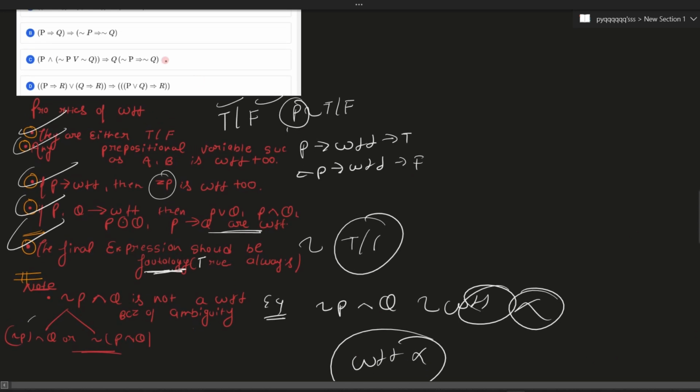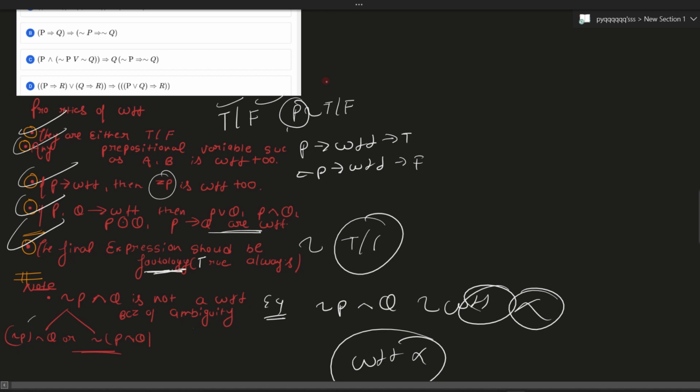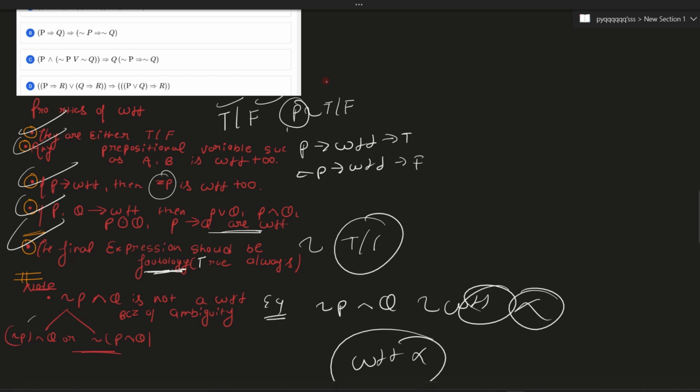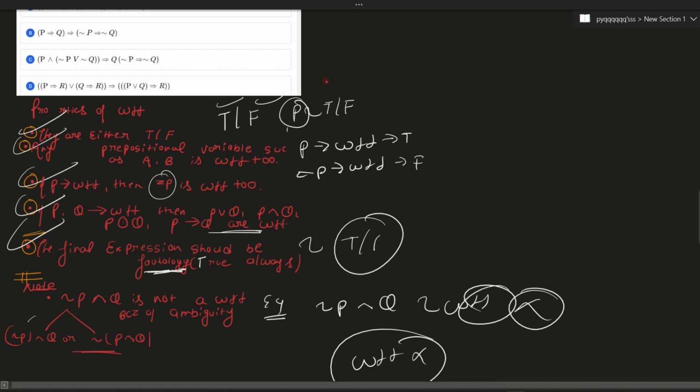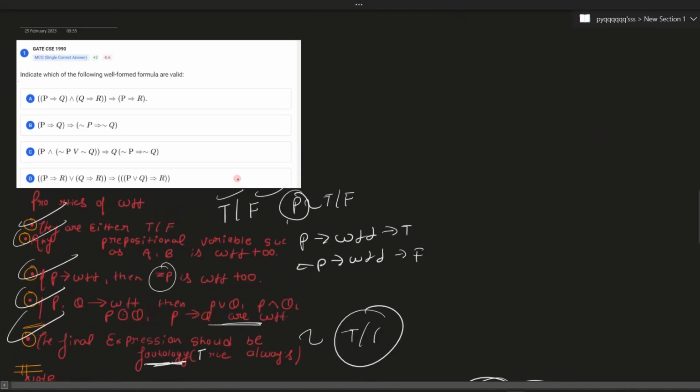So the first point was they can be either true or false. The second point was any propositional variable is a WFF. The third point says that if P is a WFF, then negation of P is also a WFF. The fourth point is that if P and Q are WFFs, then any possible combination of their formula is a WFF too. And the last and most important point, the final expression should be a tautology. Now let's solve this question.